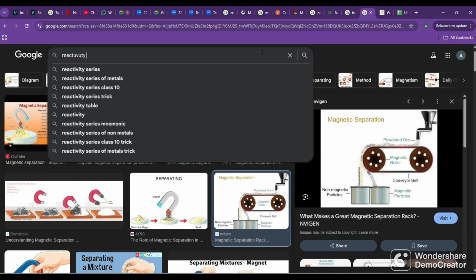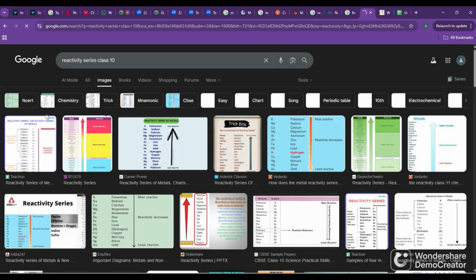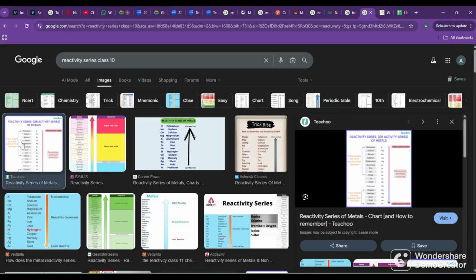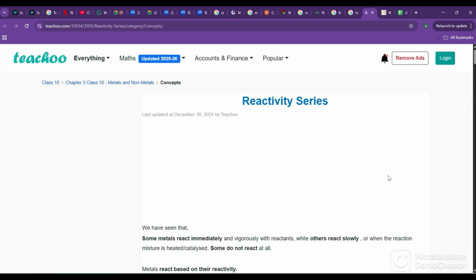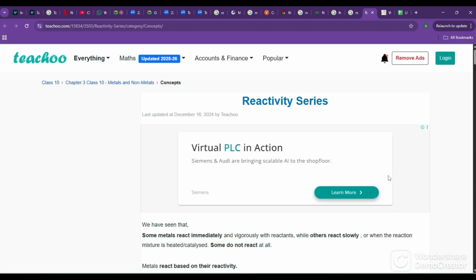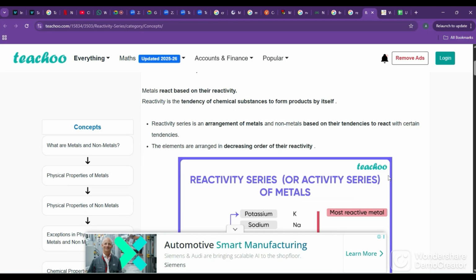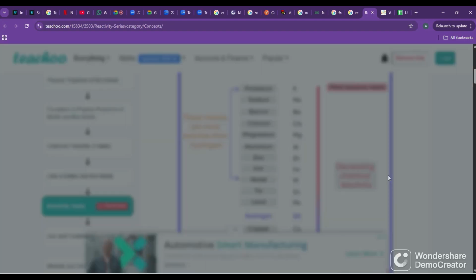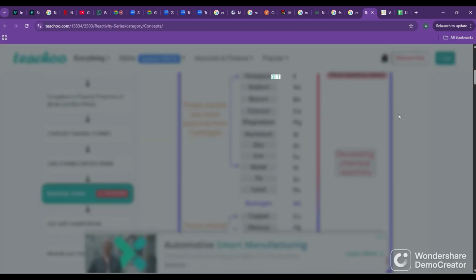And don't think that this is the only reactivity series. All 120 elements are there in the reactivity series. We are studying about some 14 elements in our 10th class syllabus. That I am showing you.